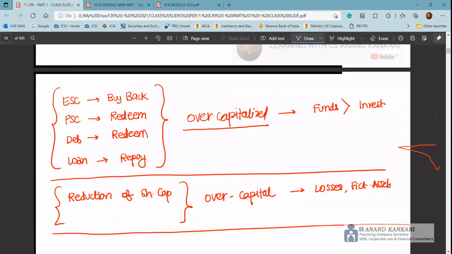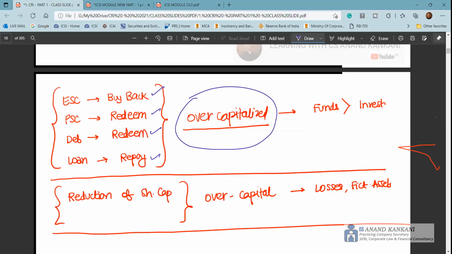Therefore, if you have an overcapitalized company, what is the way? The simple way is, for equity share capital, you can do a buyback if you want to reduce it. If you want to reduce the preference share capital, you can do redemption. If you want to reduce debt by way of debentures, you can redeem those debentures. If there is a loan, you can repay the loan. So these are the ways where you can restructure the overcapitalized balance sheet. This is the case where funds invested are more than the investment opportunities available in the company.